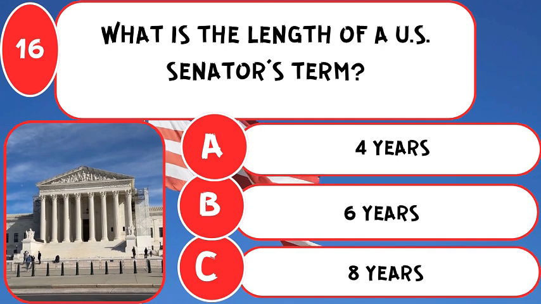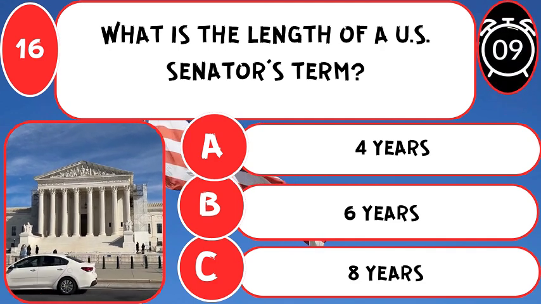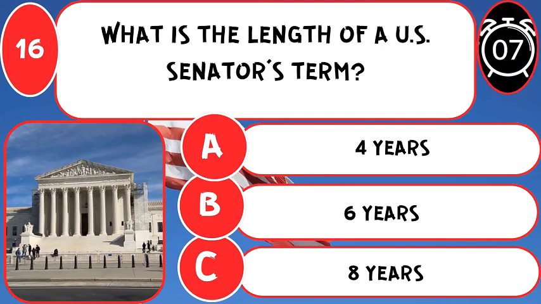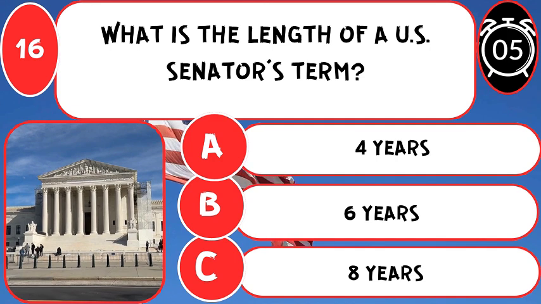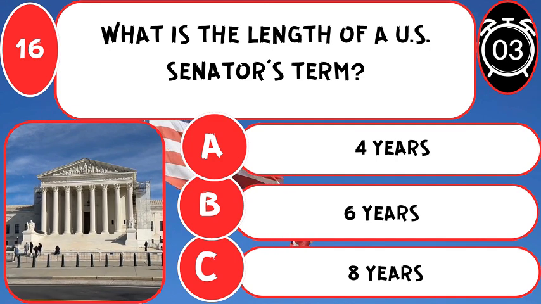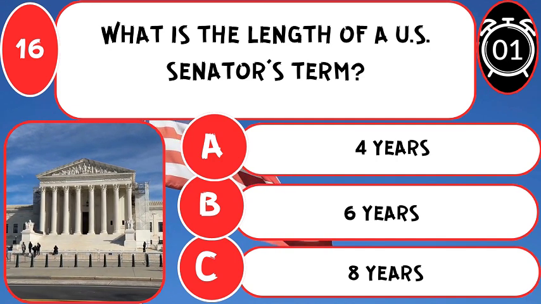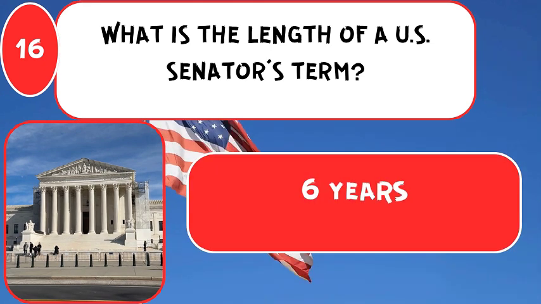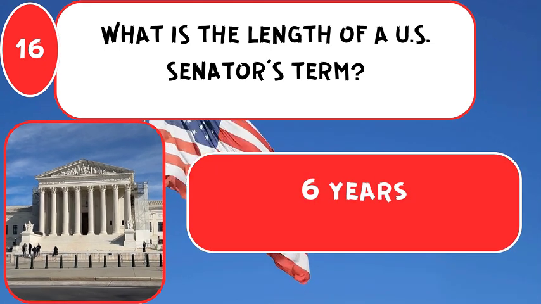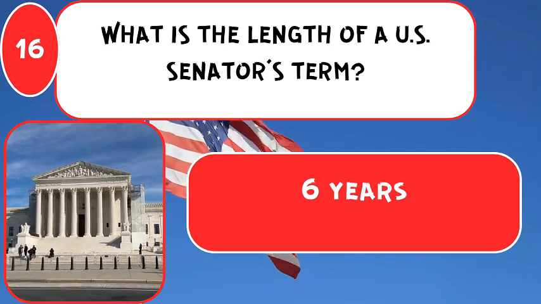What is the length of a U.S. senator's term? The correct answer is 6 years, providing long-term representation and continuity in Congress.